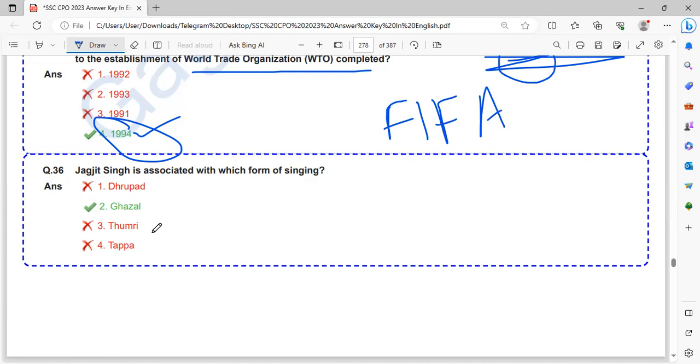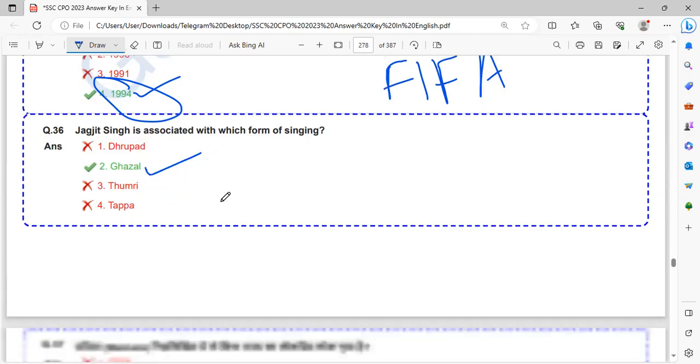Jagjit Singh is associated with which form of singing? Jagjit Singh is associated with ghazal.